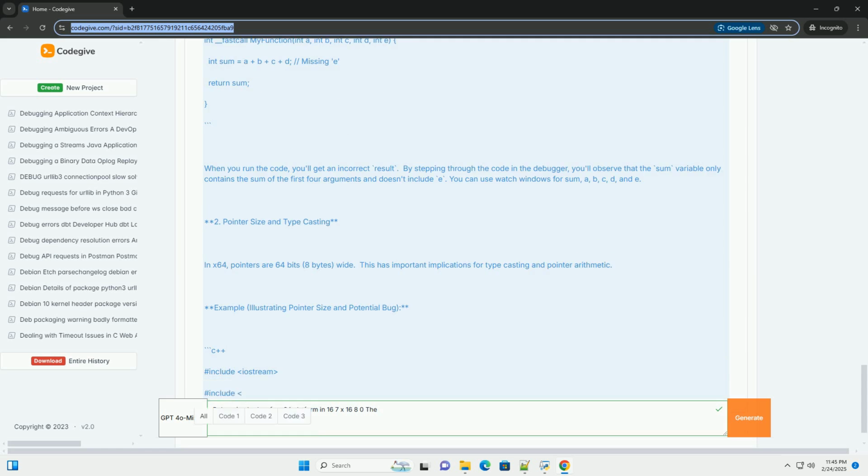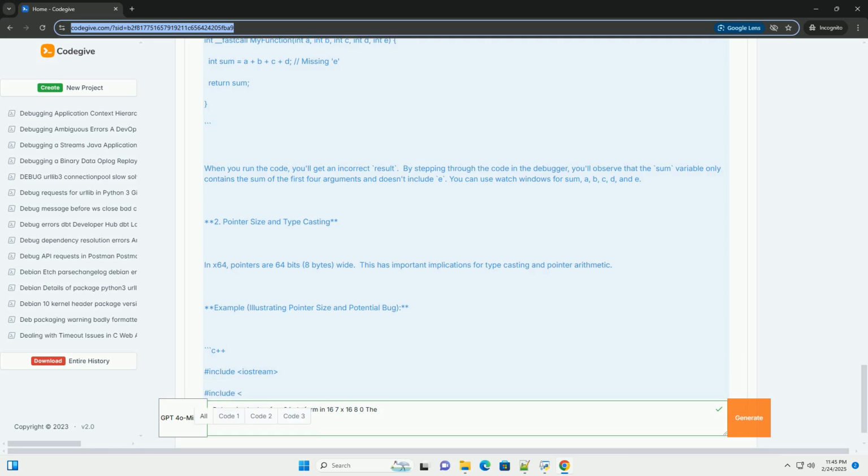Consult documentation: refer to the Visual Studio documentation, the Intel or AMD architecture manuals, and other relevant resources for detailed information on debugging x64 code. Google search: search online for error messages, debugging techniques, and solutions to common problems.